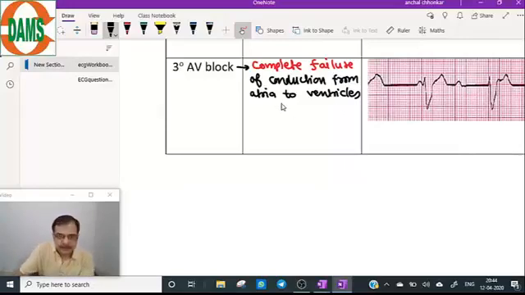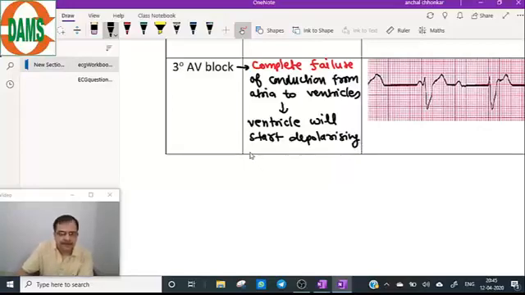As a result, the ventricle will start depolarizing from its own pacemaker.